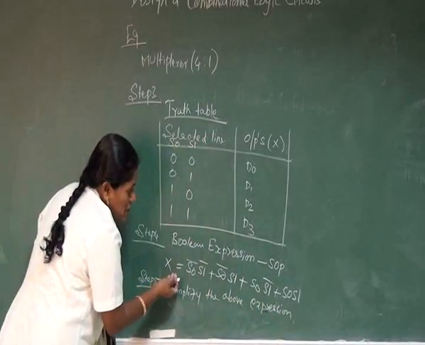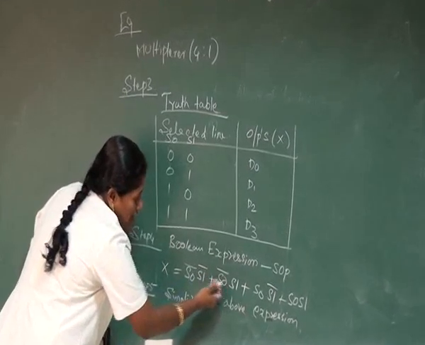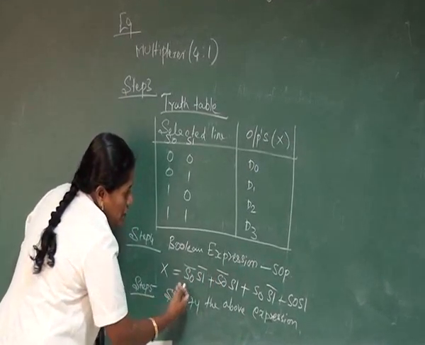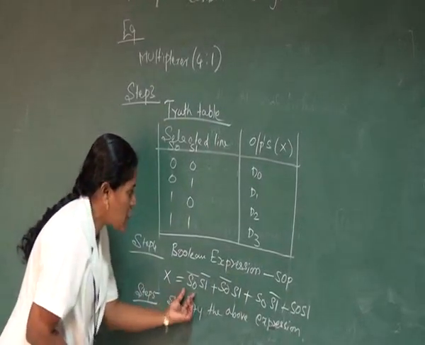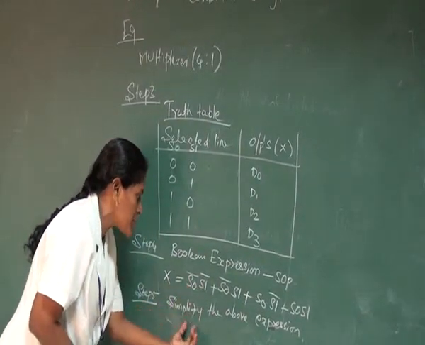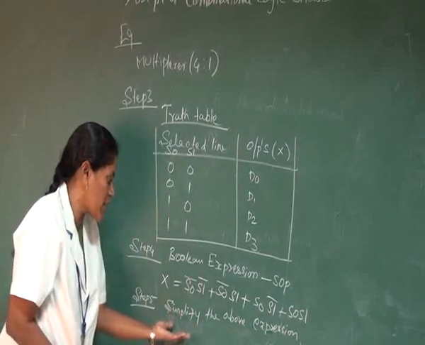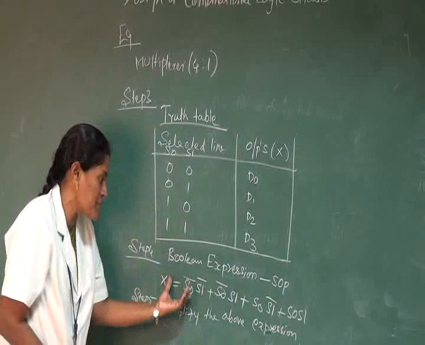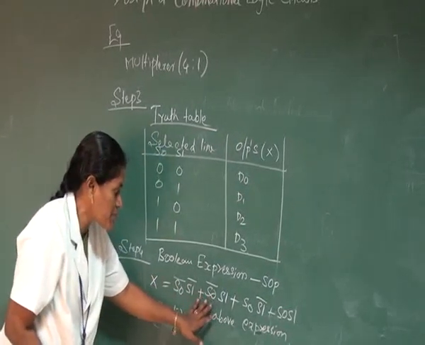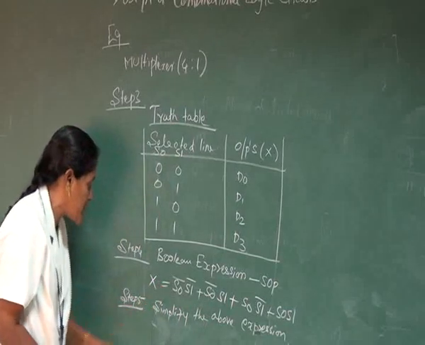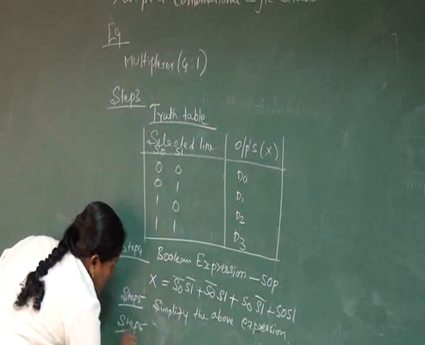In the above expressions, it is already simplified. Suppose any common term is available, then you can take the common term and simplify. While simplifying, the terms have to be reduced, so you use the simplification rules, De Morgan's rule, and some of the laws available. You can use the laws and then simplify them. But in this case, it is already in simplified form, so there is no need for this step, for this case alone. And the next step is implementation.